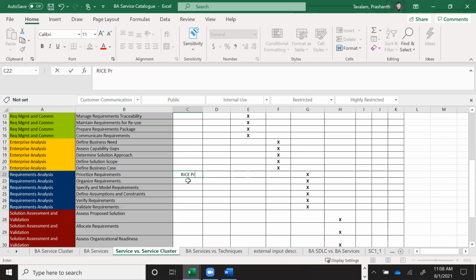Look up RICE prioritization, which will tell you the potential of addressing a particular feature. So RICE is another prioritization, very less used in the BA circles, mostly in the product management circles, but it is good to know. So prioritizing requirements, organizing, specify and model requirements, assumptions and constraints or dependencies and risks, verifying and validating requirements are all part of your day-to-day job as a business analyst.